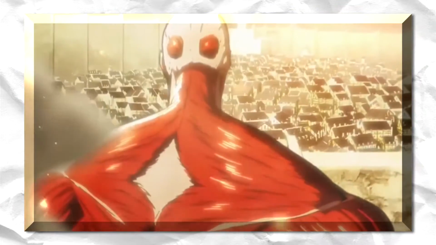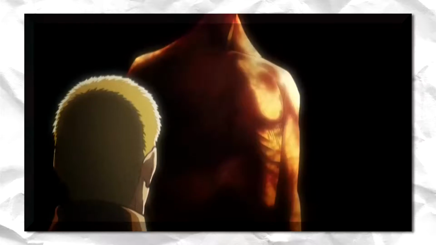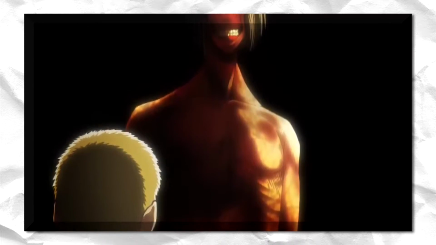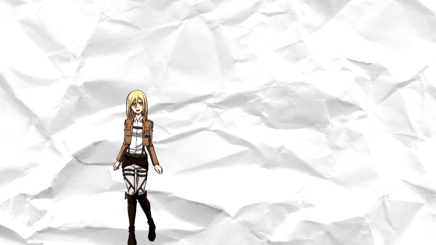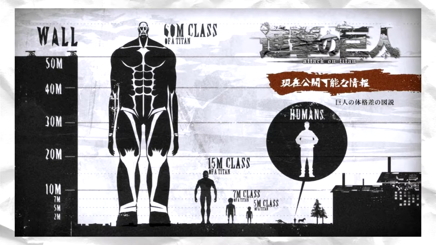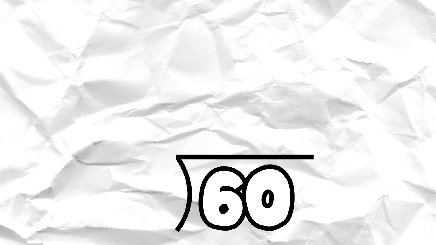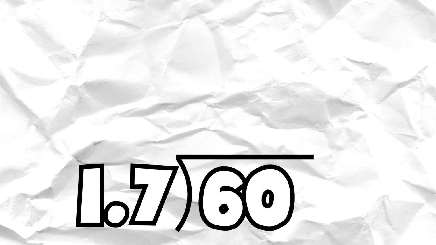Now that we have that, we need to work out the total volume of the Colossal Titan. Fortunately for us, the Titans are about the same shape as human bodies, so we could just scale up a human's height to that of a colossal size. This information is given to us in a mid-episode splash screen at 60 meters. Now we divide that by the average height of a human, which is 1.7 meters, which coincidentally is also the same height as protagonist Eren Yeager.